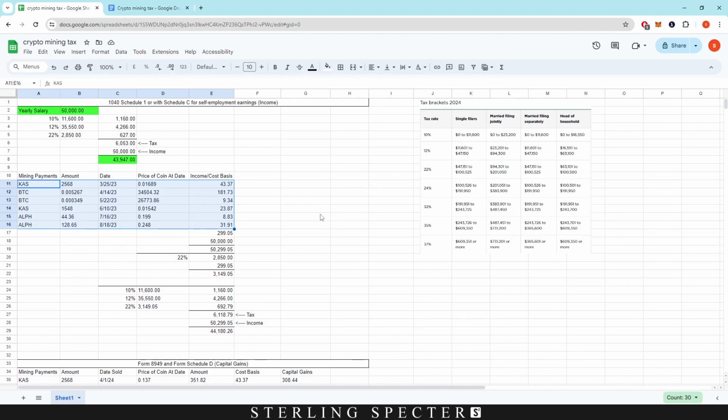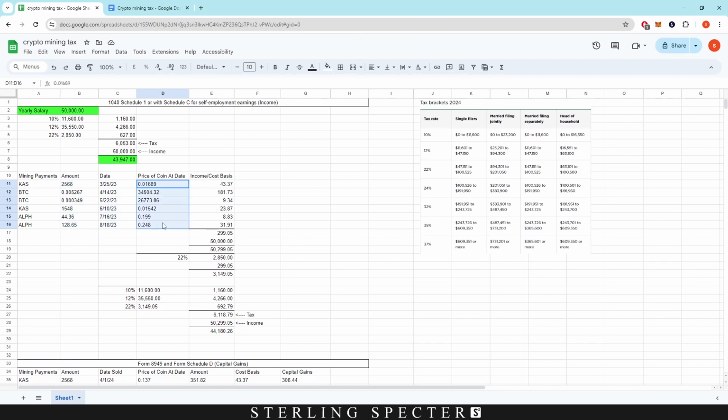If you are mining a lot of cryptocurrency, I'd say it would be very useful to keep track of this, starting at the start of the tax year, as I already said, because it could get kind of out of hand if you're getting a lot of payouts, especially if you're mining from different pools on different coins, different mining rigs, and so on and so forth. So we just have some transactions and some payouts of different coins. We have Kaspa, Bitcoin, and Ethereum. We have the amounts that we received and the dates that we received them.